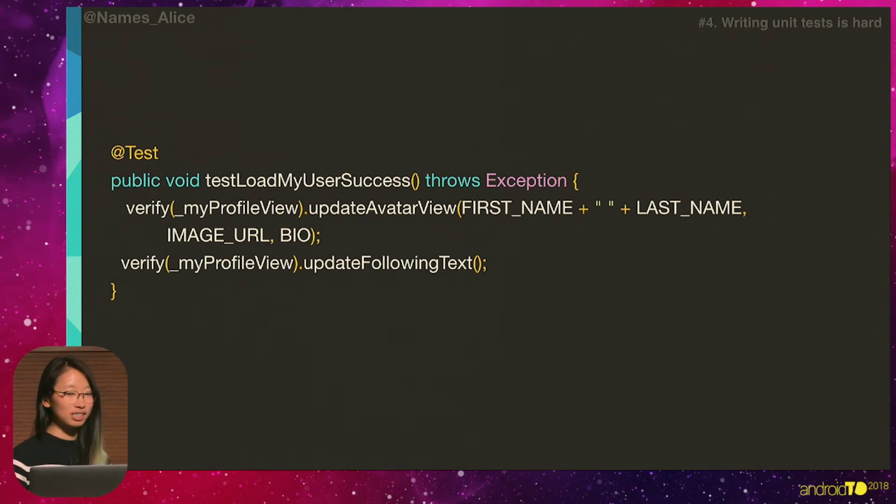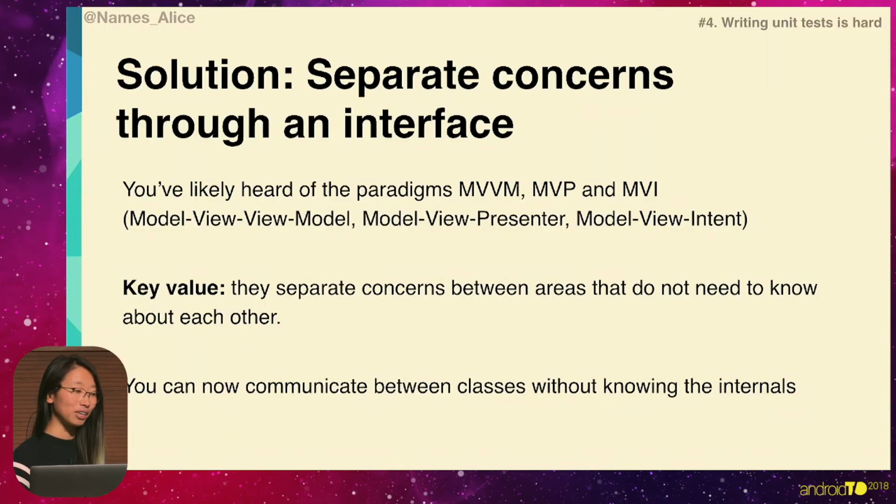So in order to do this, our solution is to separate concerns through an interface. You've probably heard of all of these different paradigms: MVVM, MVP, MVI, MV, whatever else is coming up next. But the key value that I really want to emphasize here is that they separate concerns between areas that don't need to know about each other. So now you can communicate between those classes and not know the internals of those classes, which makes it a lot easier for us to write unit tests for.